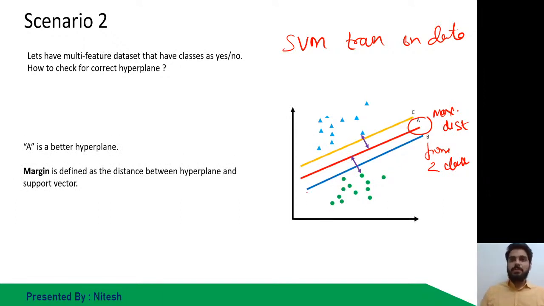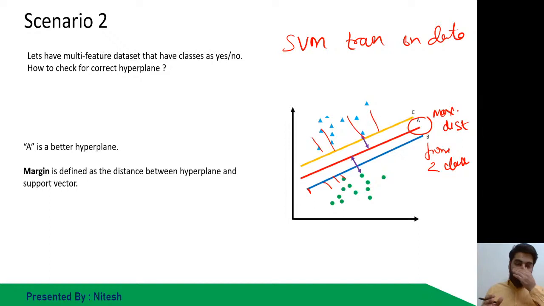Although if I consider this blue one, it is able to separate both classes, but not in a very efficient way. It is very near to my green cases. And similarly, if I talk about C, it is very near to my blue cases, very far away from the green. So they are not that perfect. But A is at the maximum distance.